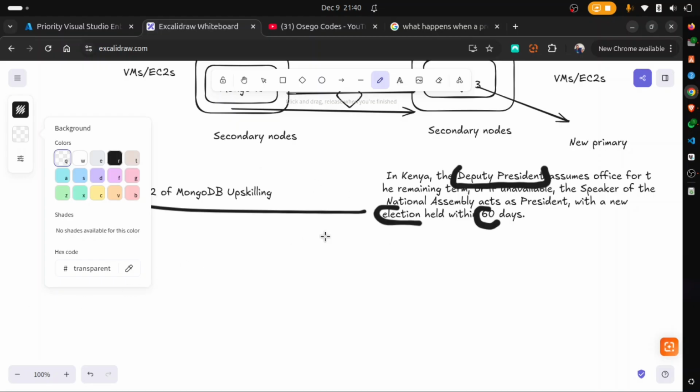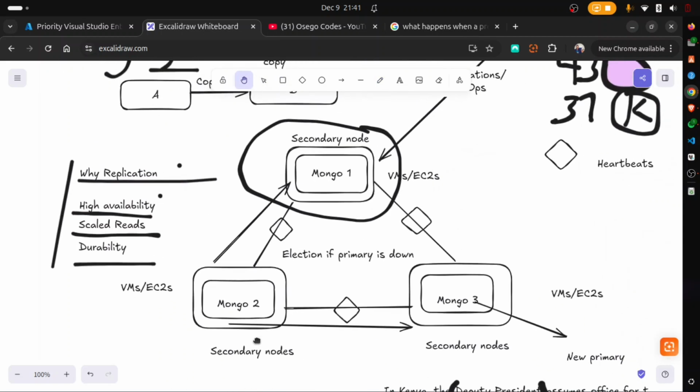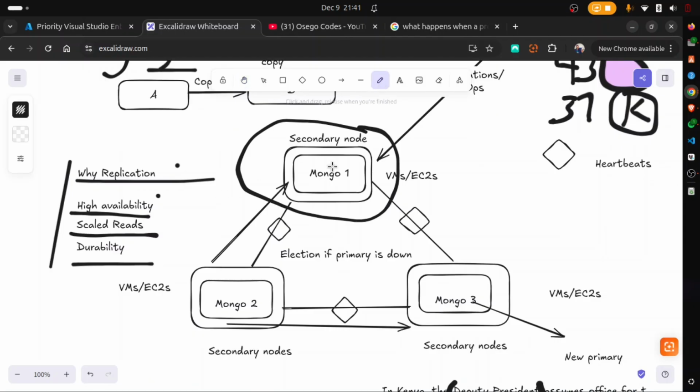Now, if the president dies, then an election will happen after 60 days. This is the same thing that happens with MongoDB. Remember yesterday, we mentioned something about election happening right here. We said, if the primary node is down, then an election will happen so that we elect a new primary. In Kenya, it is done after 60 days. But how about in MongoDB? How long does it take for an election to happen?